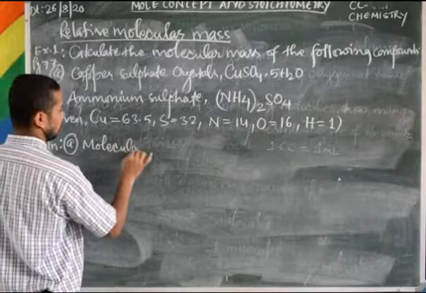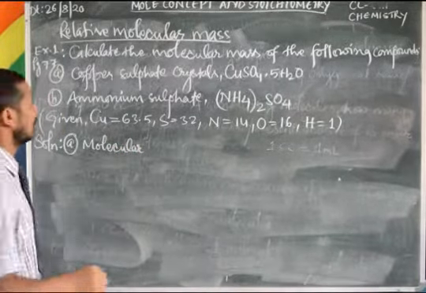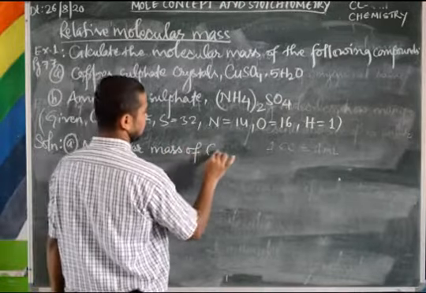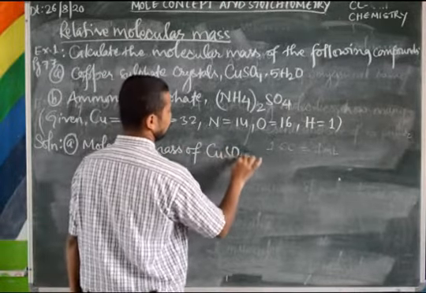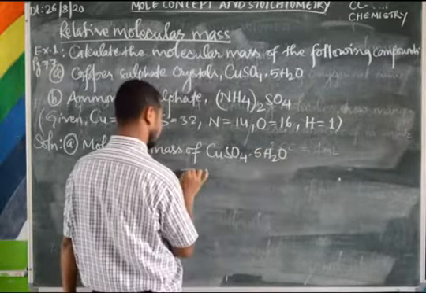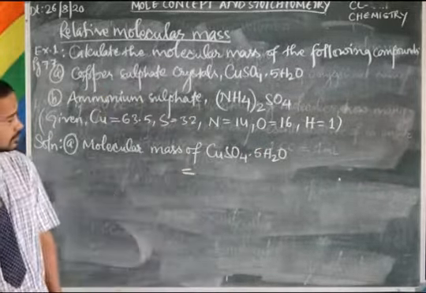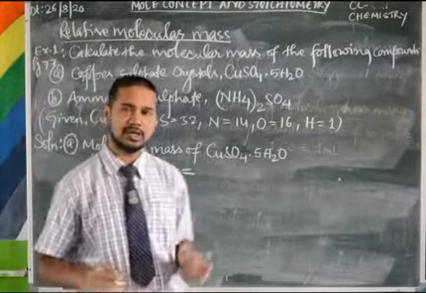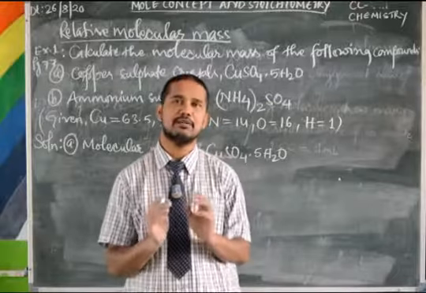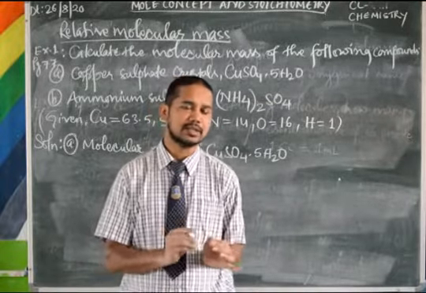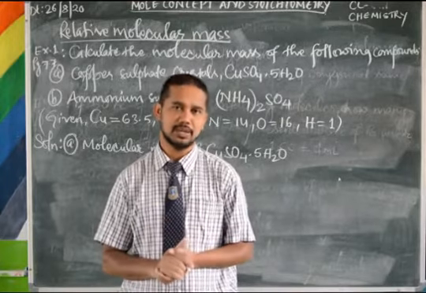So you can write here, molecular mass of CuSO4.5H2O is equal to... What is molecular mass actually? It is the sum of the masses of atoms in a molecule.